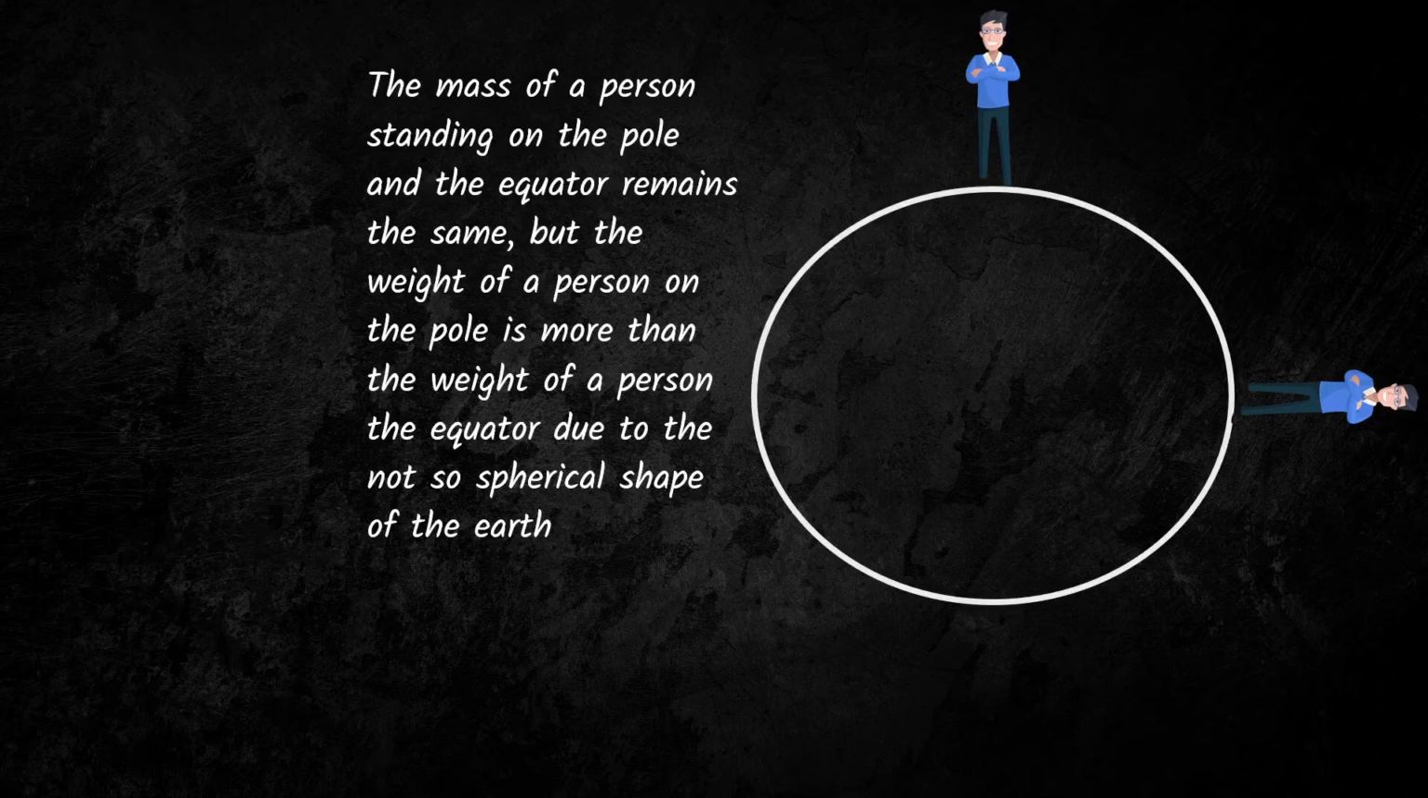The reason for that is that the person standing on the poles is slightly closer to the center of the Earth compared to the person standing on the equator, who is going to be that much slightly further away from the center of the Earth.